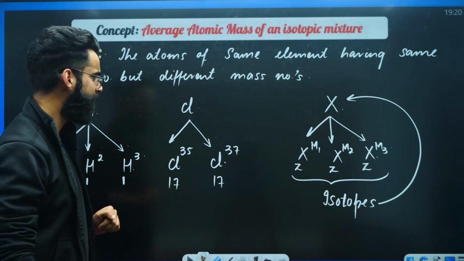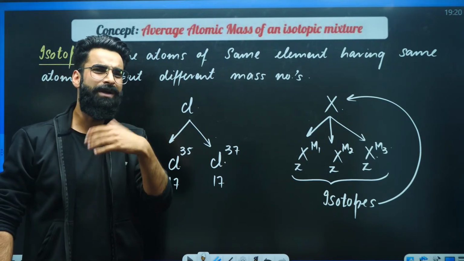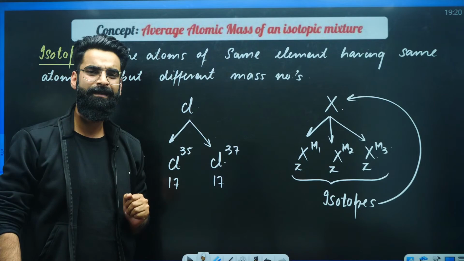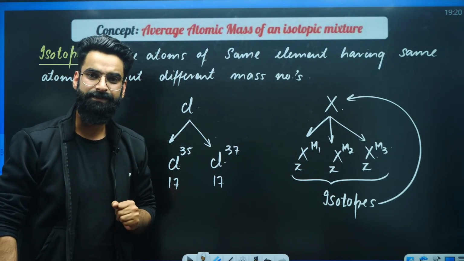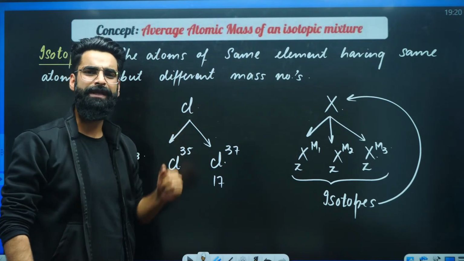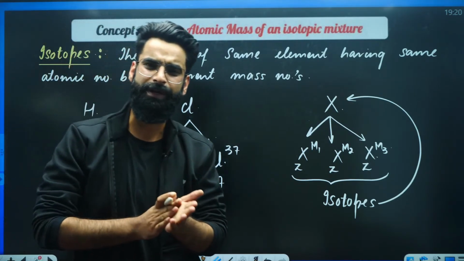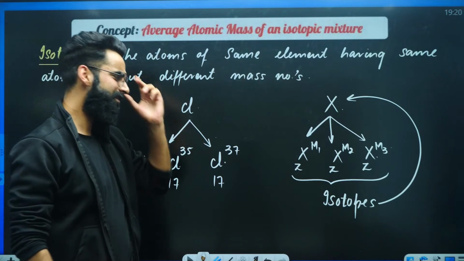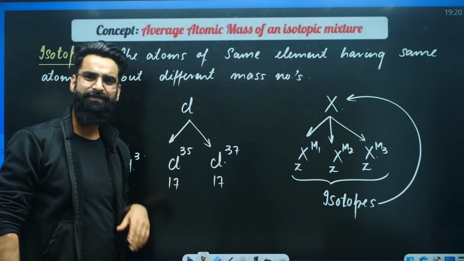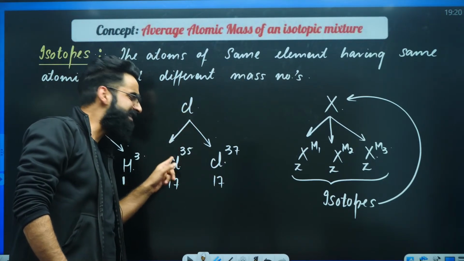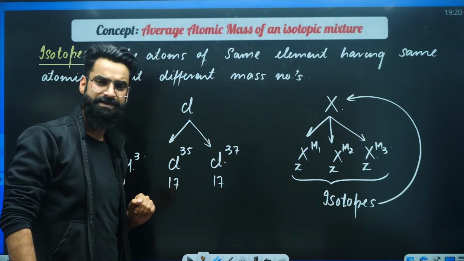Now understand one thing. If I ask you, what is the atomic mass of chlorine? Now you must be thinking, how can we tell the atomic mass of chlorine? Because chlorine exists in two different isotopic forms.